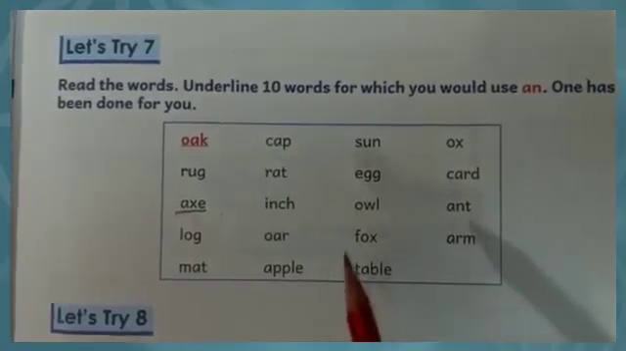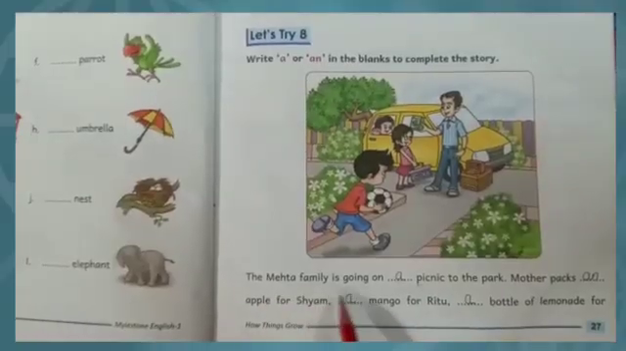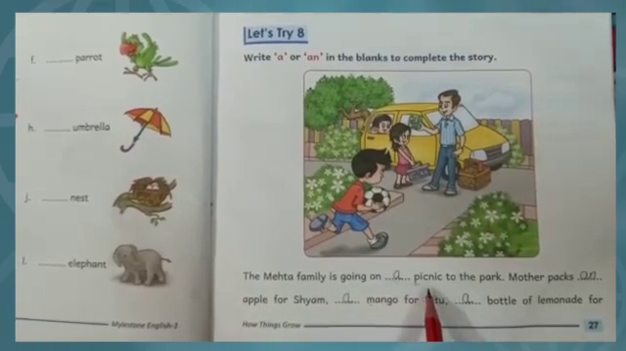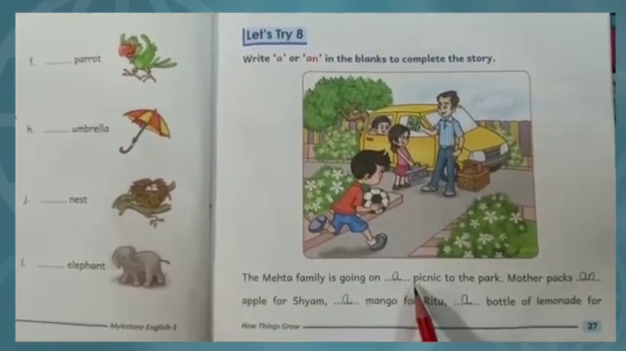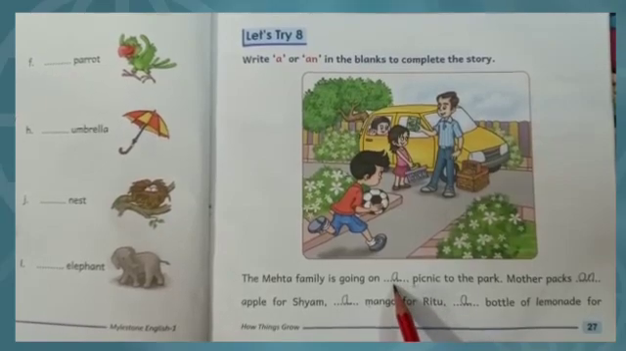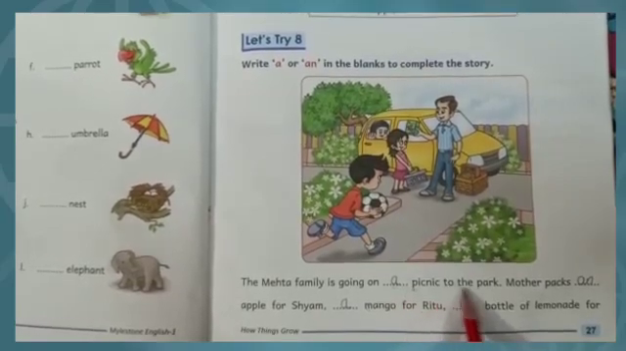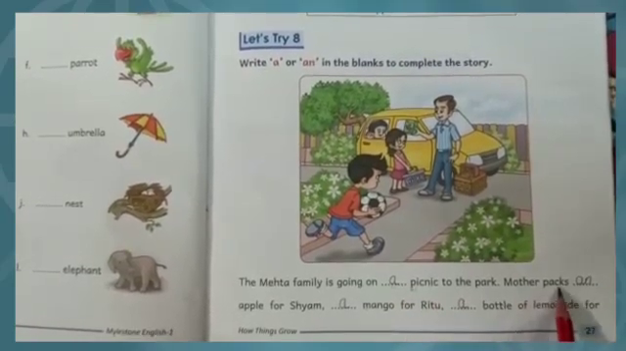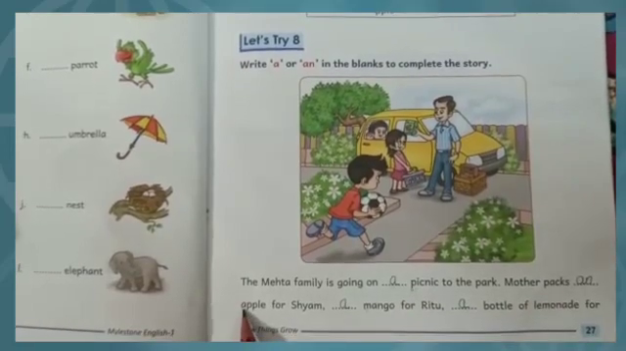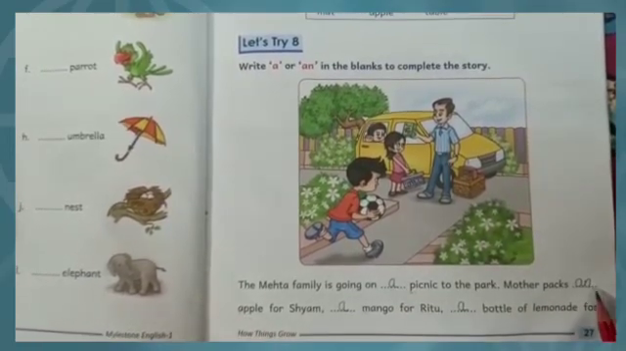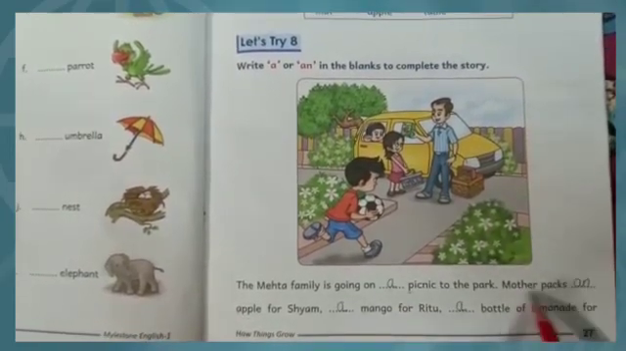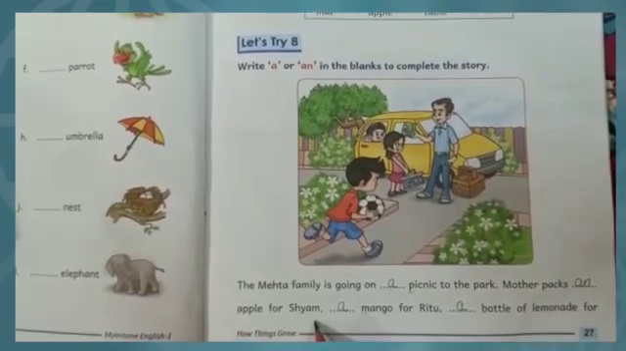Let's try 7. The Mehta family is going on dash picnic. P is a consonant, so we'll write here A. A picnic to the park. Mother packs dash apple. A is a vowel, so we will write here AN. Mother packs an apple for Shyam.